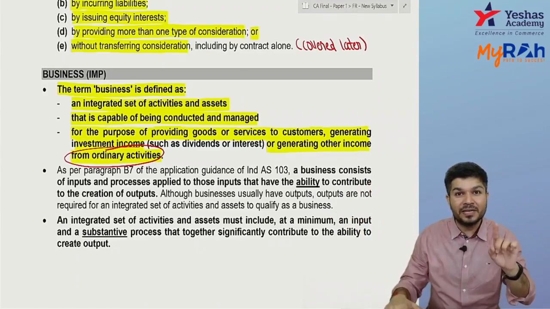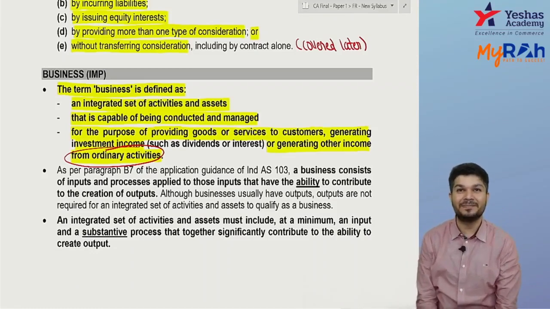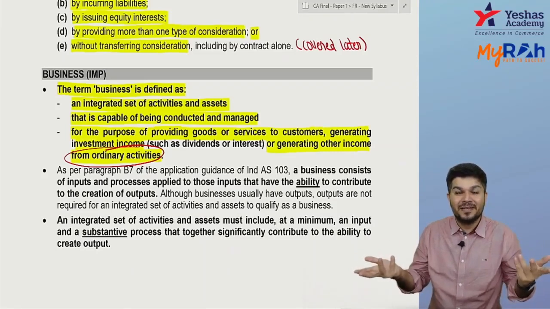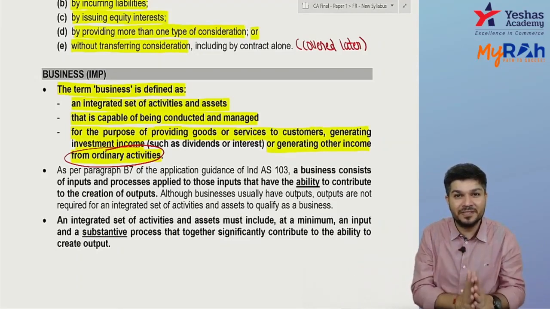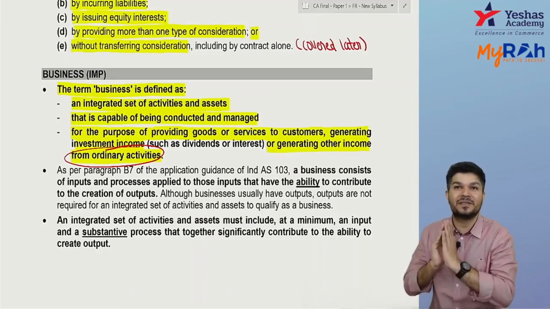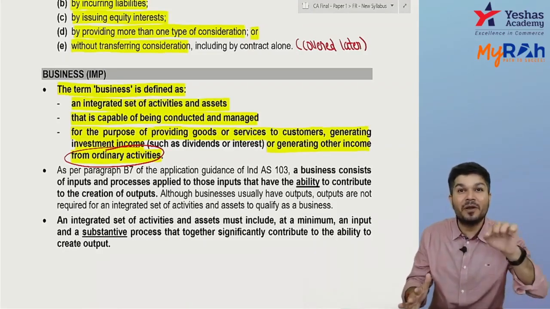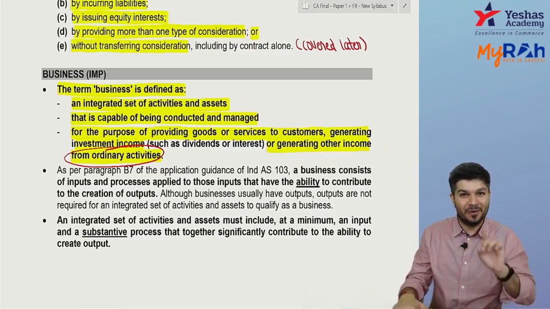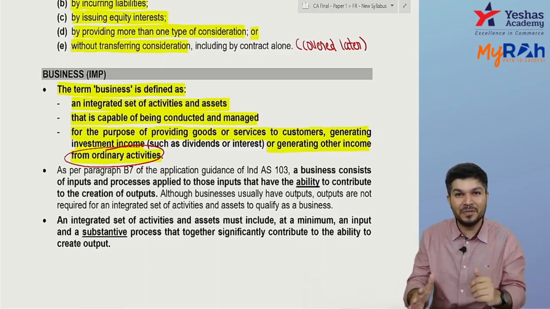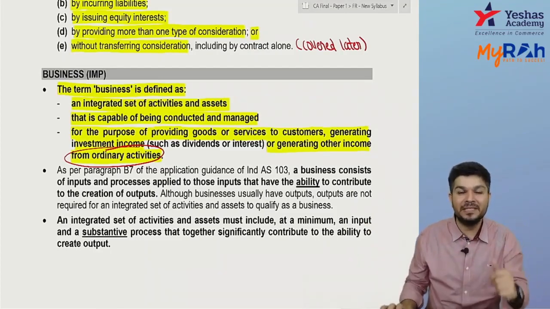Okay, if I acquire a shell company, did I acquire any business? No. There's no business only. And see, business combination, the definition says acquirer obtains control over another business. So on paper, A Limited acquired B Limited, but it doesn't fall under business combination because B Limited is not a business only, it's a shell company. The acquisition of a shell company, is it a business combination?